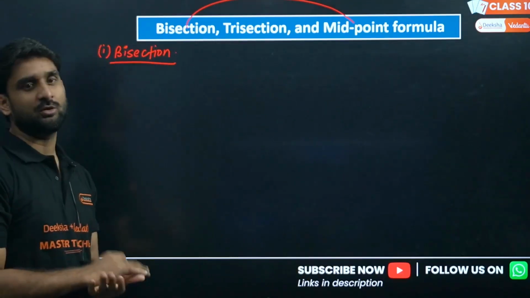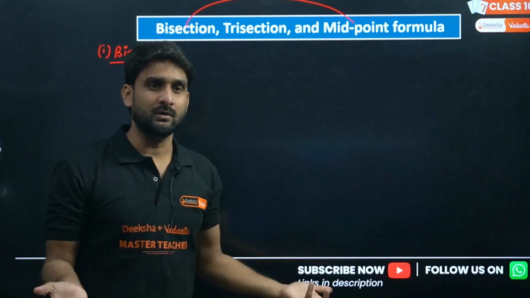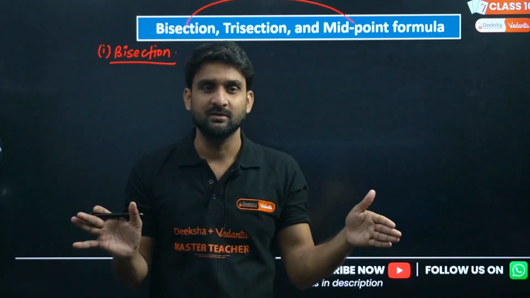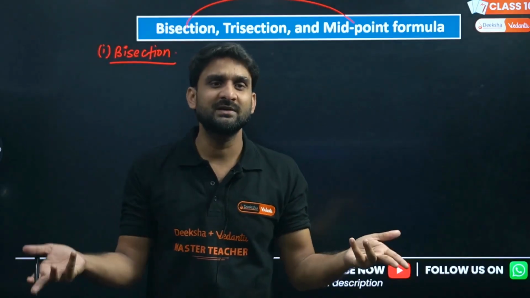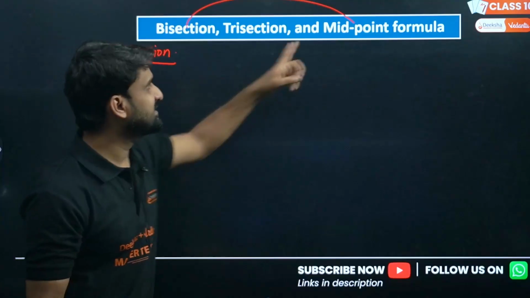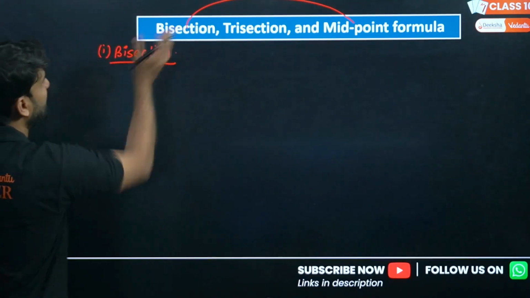This situation is called bisection, two equal parts. And midpoint does the same. If there is a midpoint of any line segment, it implies that the midpoint also divides the line segment into two equal parts. So to some extent, bisection and midpoint formula both remain the same. Okay, so let's do the bisection first.